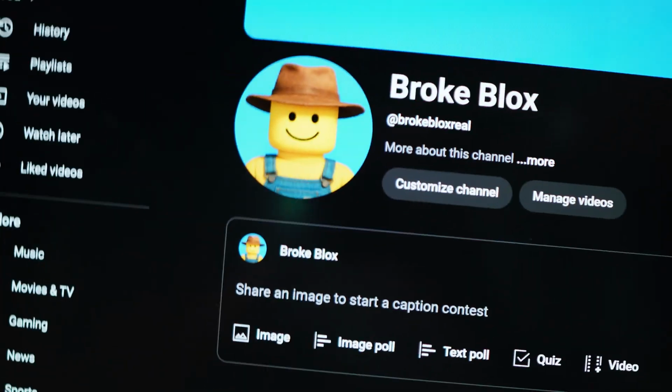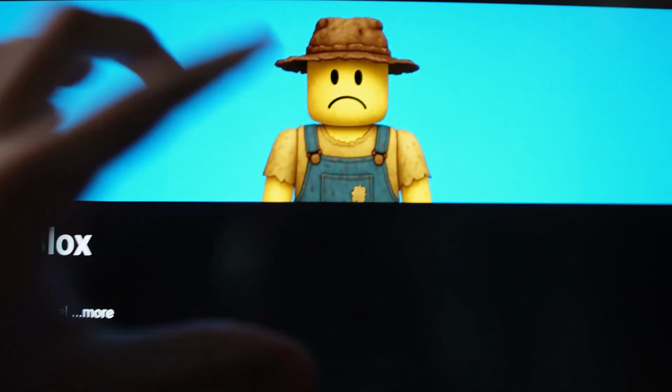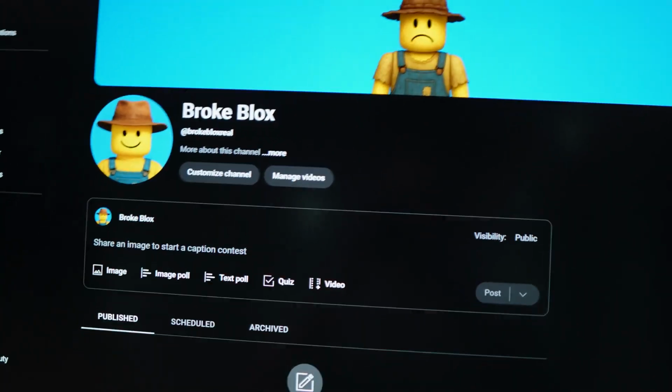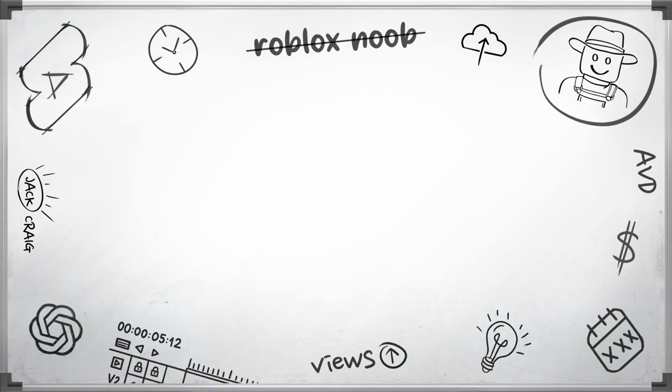We have run into one issue so far, which is the consistency with AI image generating, and let me show you. So you can see our profile picture has a happy face, and then our channel banner has a sad face. I am a perfectionist, so these two things do annoy me quite a lot, but I am having to remind myself that these things don't actually affect how many views you get, and it's not gonna affect how fast we go viral. So let's continue with what actually matters.